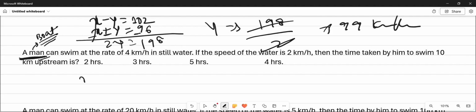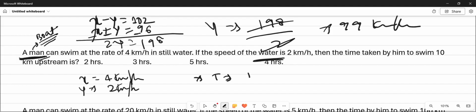Here we can take speed of man is equals to x, that is 4 kilometer per hour. The speed of the man in the still water is 4 kilometer per hour, and the speed of the water is 2 kilometer per hour, that is y. Speed of the water or speed of the stream. Then the time taken by him to swim 10 kilometer upstream, that is x minus y.